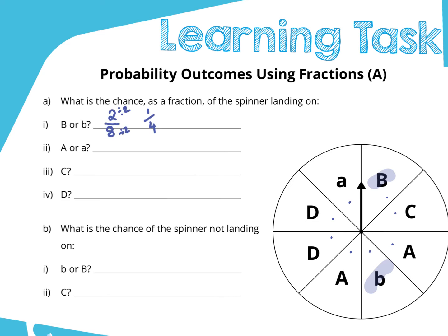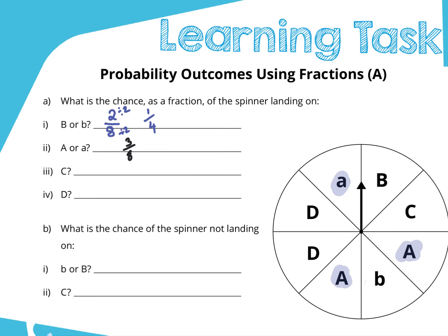Let's look at the next one now. I'll just rub all those out. I'm looking at what if I land on an A. I've got an A here, an A here, and an A there. So I've got 3 A's. So straight away, I can say that I've got a 3 in 8 chance, okay? Now I can't divide those two numbers by anything else. So 3/8. Out of the 8 outcomes in total, I've got 3 chances of landing on an A.